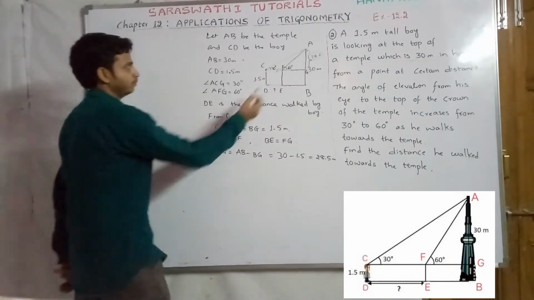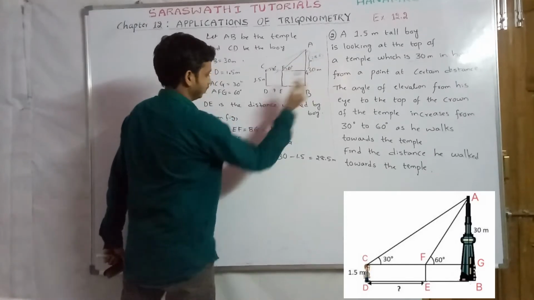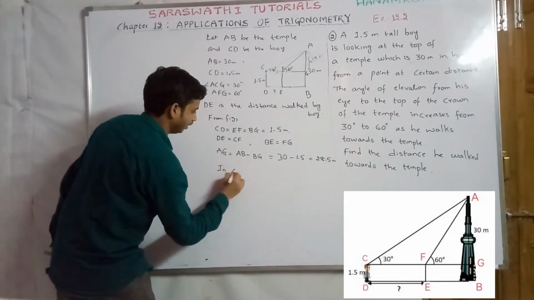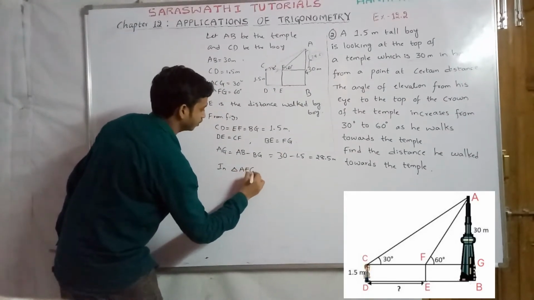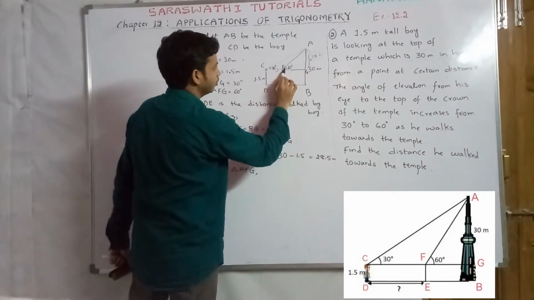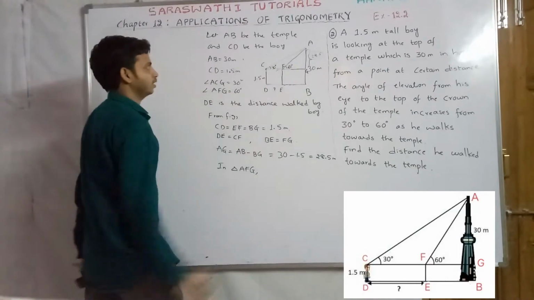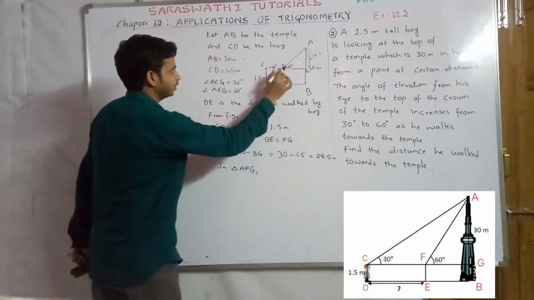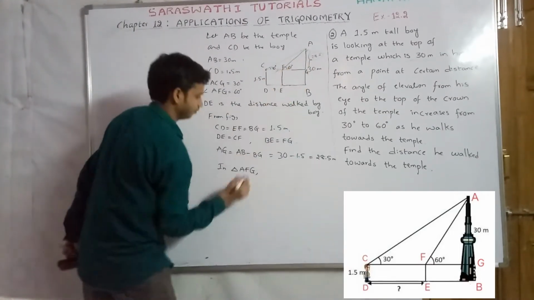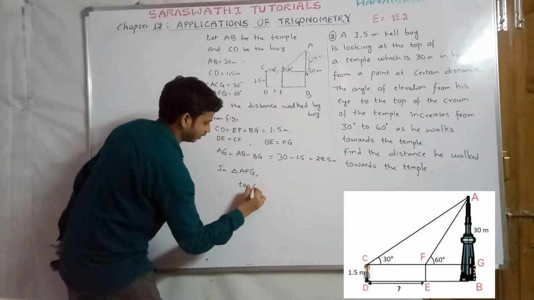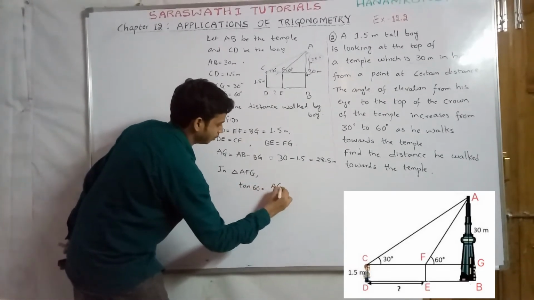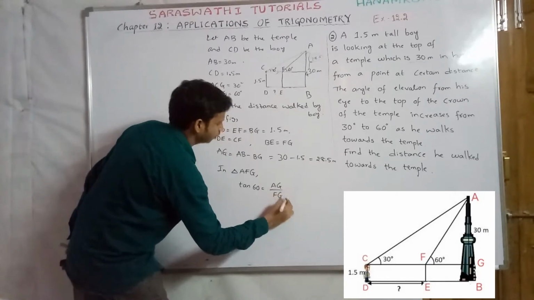Okay, so first consider triangle AFG. In triangle AFG, if we apply tan here, opposite by adjacent, that means we can find the value of FG. So in triangle AFG, tan 60 equals AG by FG.